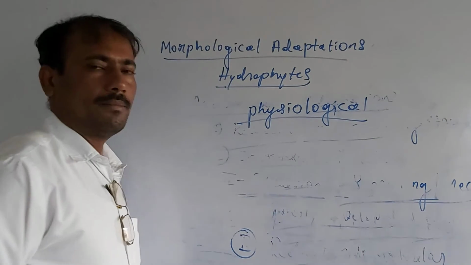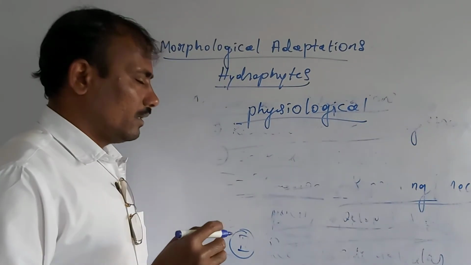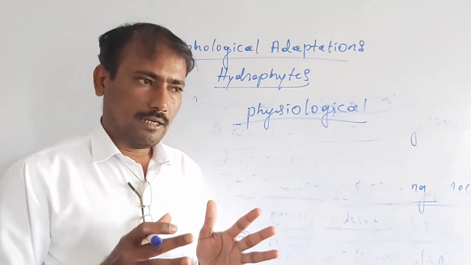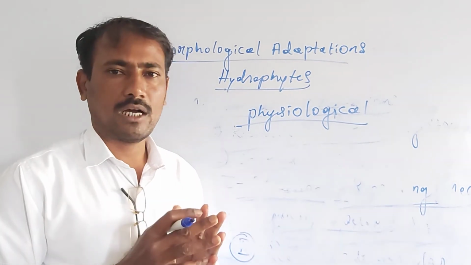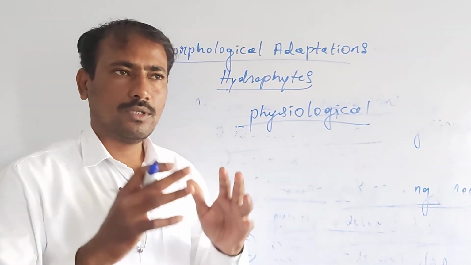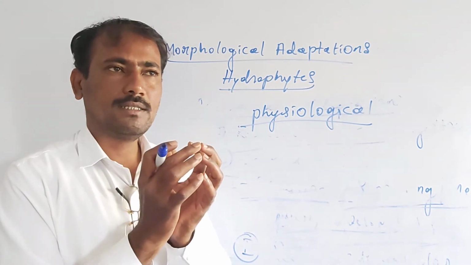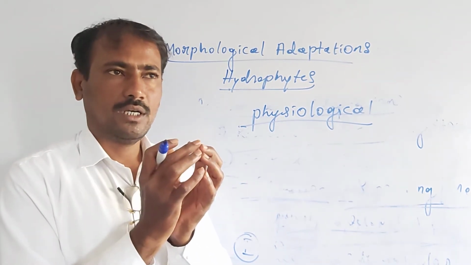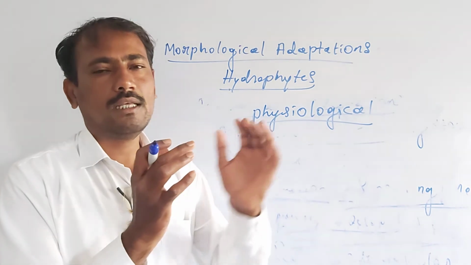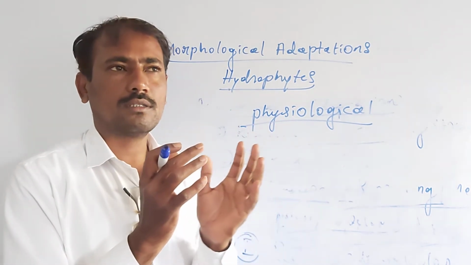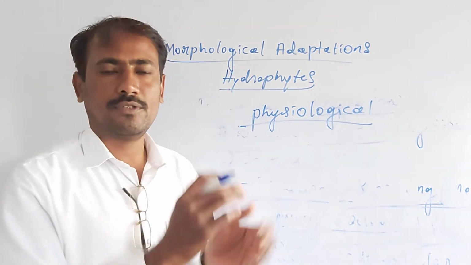Physiological adaptive character: as this group of plants live in an aquatic habitat, the osmotic concentration of their cell sap is equal or slightly higher than that of the water.